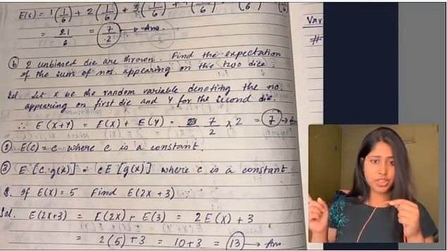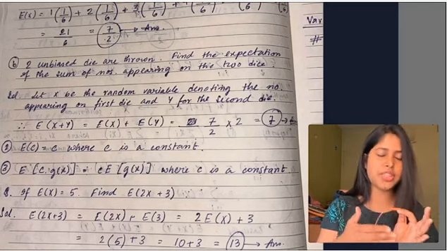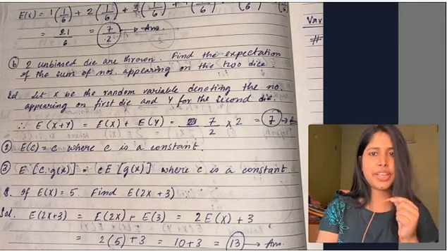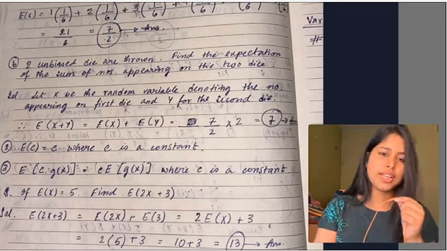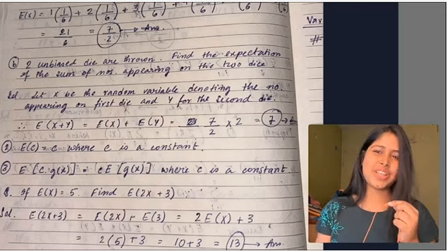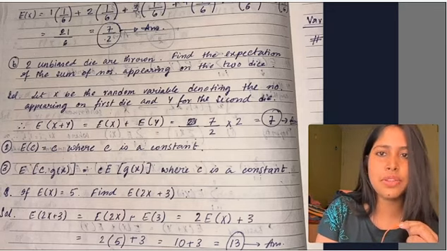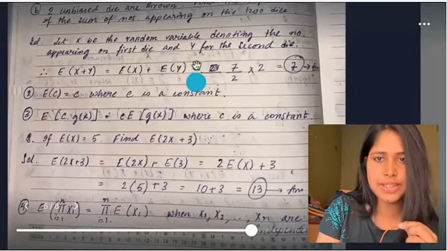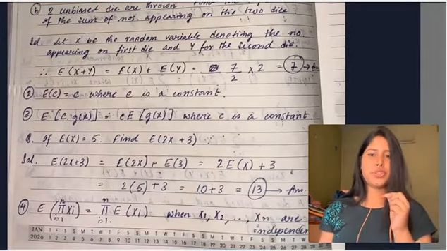And what was the property we just learned? It was E of X plus Y is equal to E of X plus E of Y. Now each die has expectation 7 by 2. So the expectation of X plus Y is equal to 7 by 2 plus 7 by 2, which is equal to 7 by 2 into 2, which is equal to 7. Done in one line. Okay. Now we have a few properties here, as I can see. Look at the properties. Yes. See, please remember these. These are scoring points, okay?